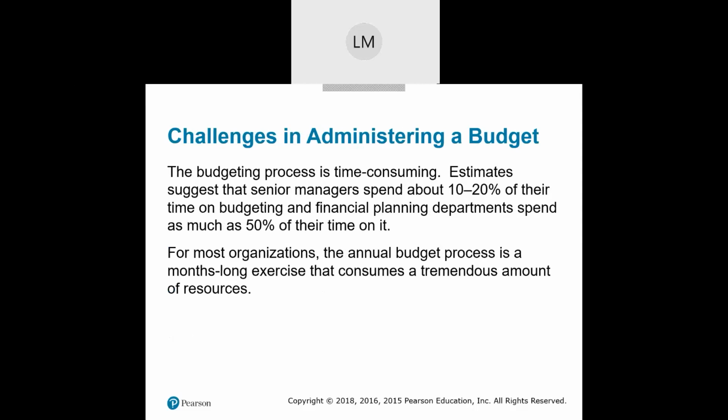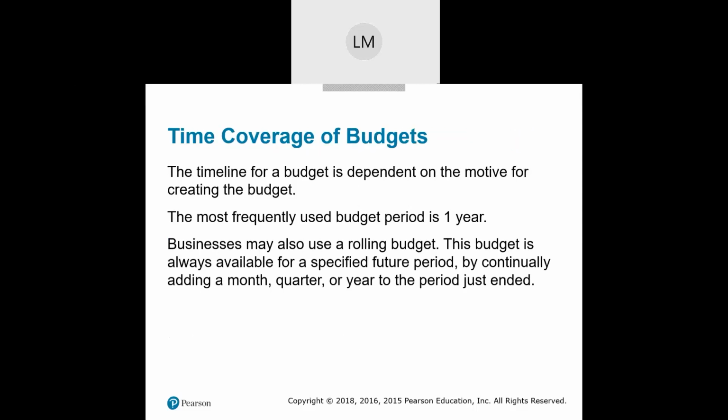Now, the budgeting process is time consuming. It can take a lot of time, especially for smaller companies, bigger companies. It doesn't matter. If you're going to prepare a proper budget, it can take a lot of time. Senior managers take 10 to 20% of their time on budgeting, and finance departments, other departments could spend as much as 50% of their time on it. So for a lot of organizations, the annual budget process is a months-long exercise, multiple months, that consumes a tremendous amount of resources.